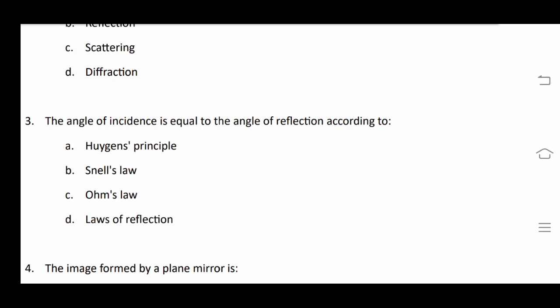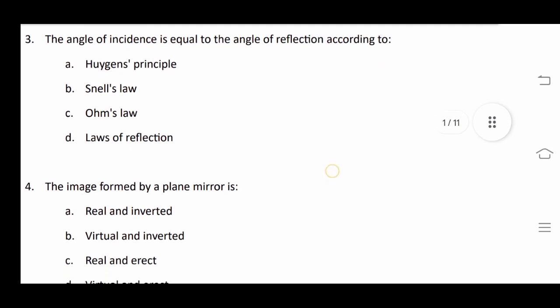Option number D. Whereas if it is said in the question that the ratio of sine of angle of incidence to the sine of angle of refraction, that will be our Snell's law. Option number B for the second question that is discussed. So answer of question number 3 is option number D.